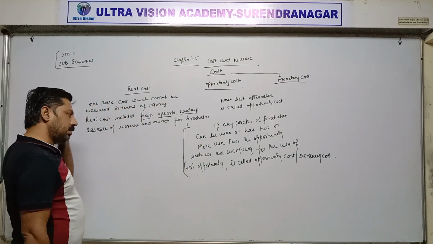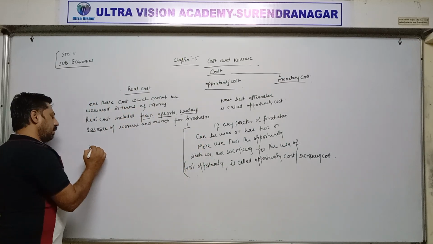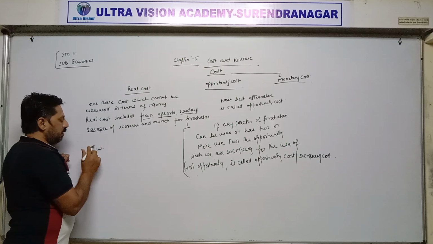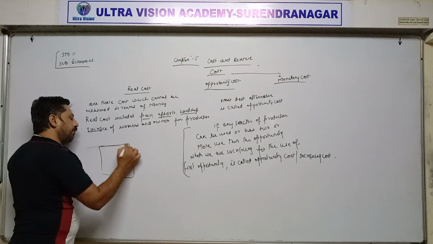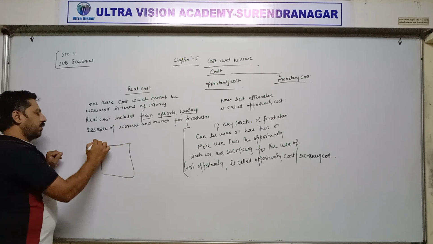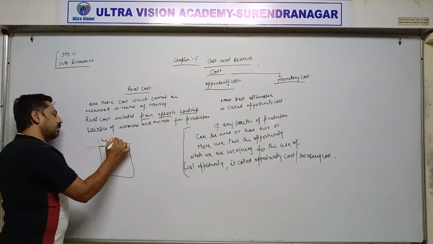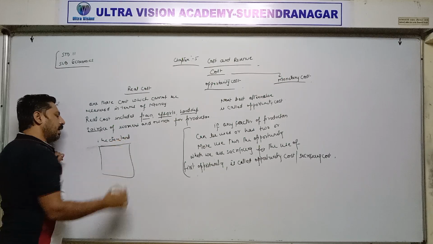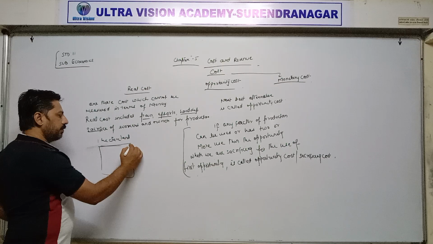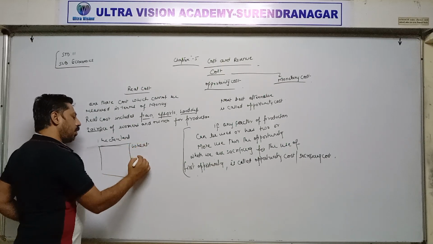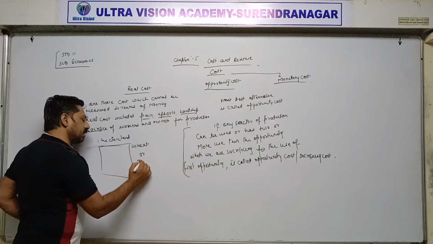For example, if we have 1 hectare land, and we have two options, either we can produce wheat or we can produce rice.